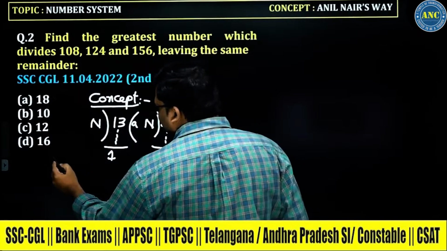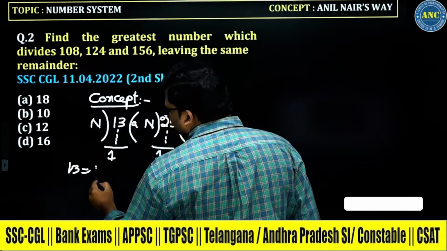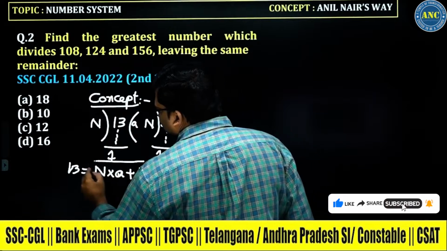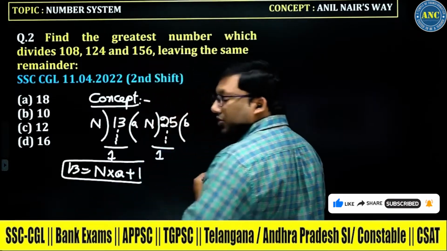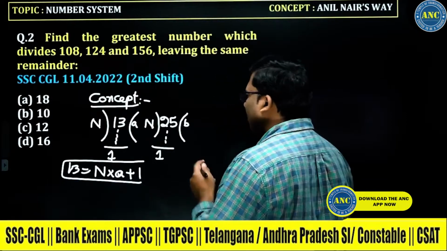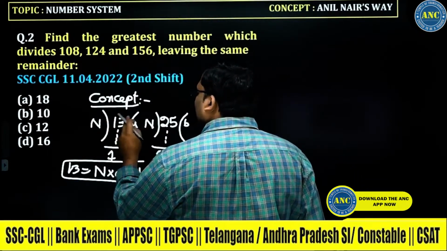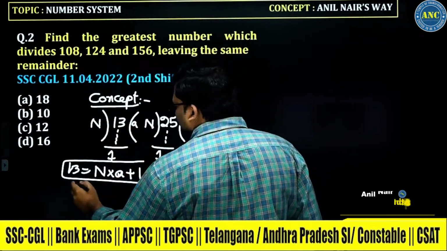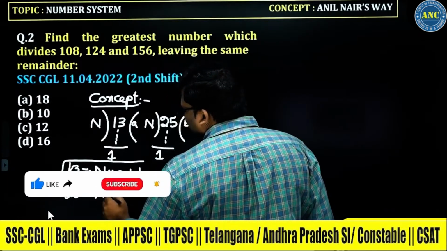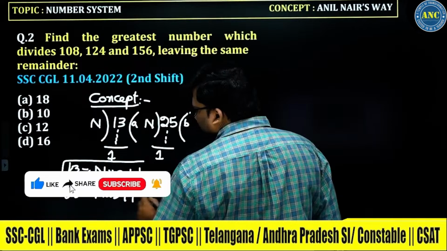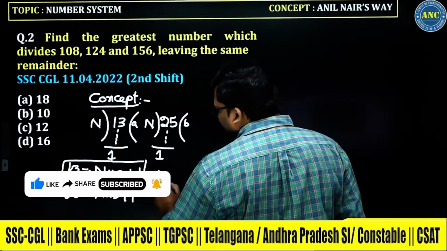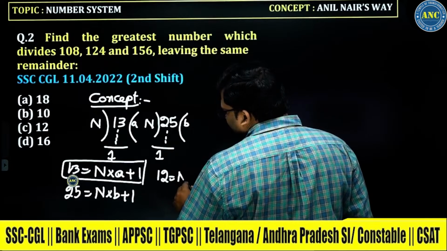So 13 is given by n into A plus 1. Dividend is equivalent to divisor into quotient plus remainder. Similarly, 25 is given by n into B plus 1. Plus 1 goes to the left hand side, and this becomes 12 is equal to n into A.